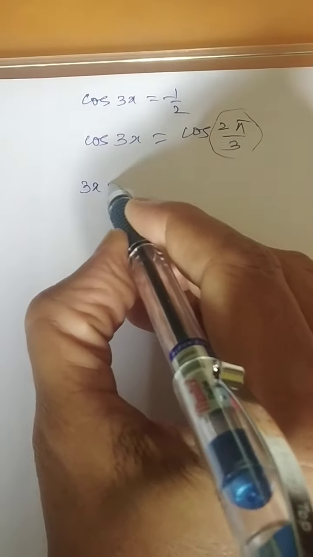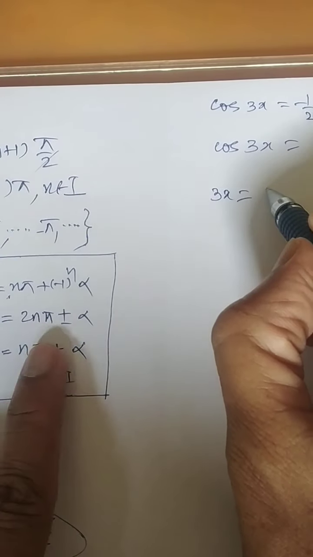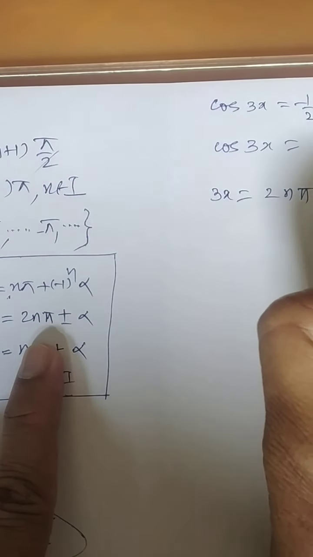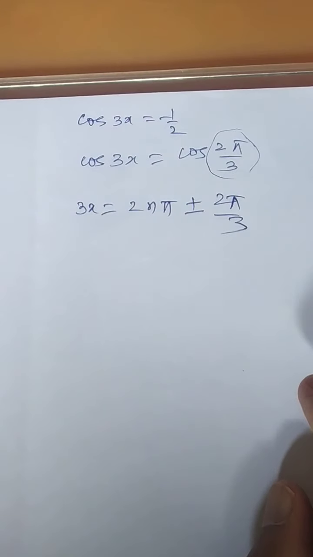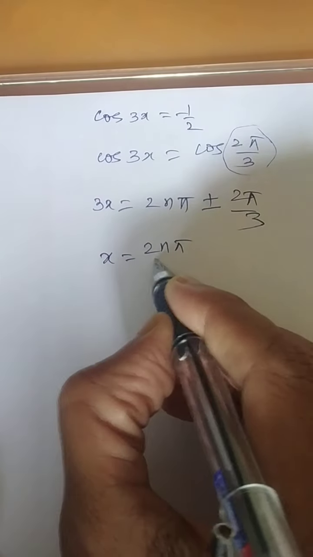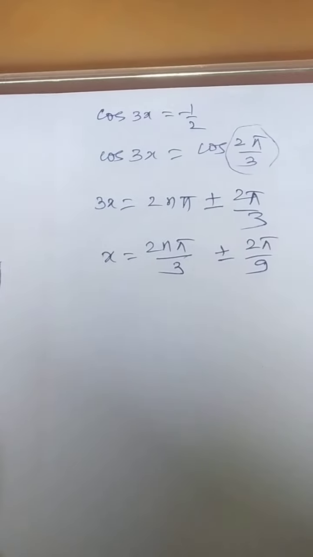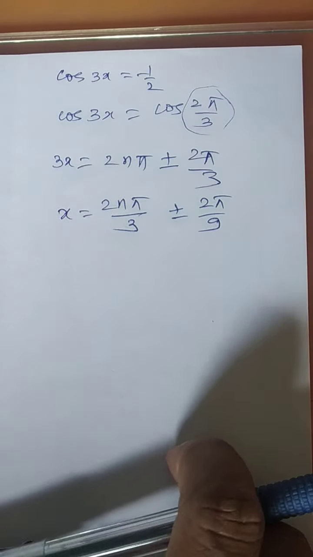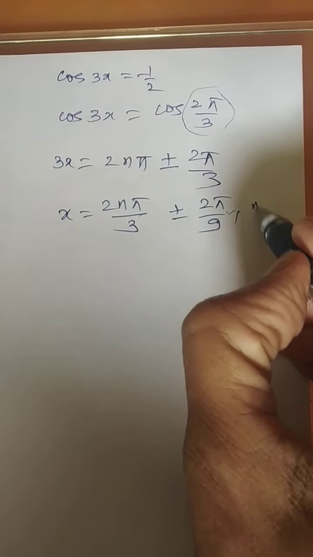Now 3x will be equal to, using the rule for cos, 2n pi plus minus alpha, where alpha means 2 pi by 3. This is the value. So x will be equal to 2n pi by 3 plus minus 2 pi by 9, where n belongs to integer. Is it clear?